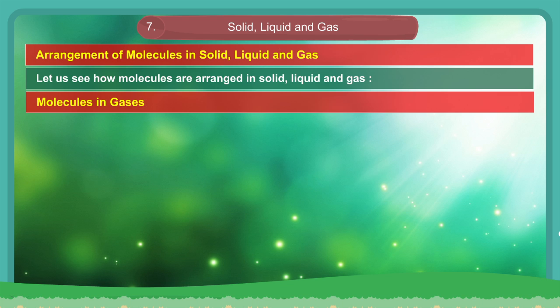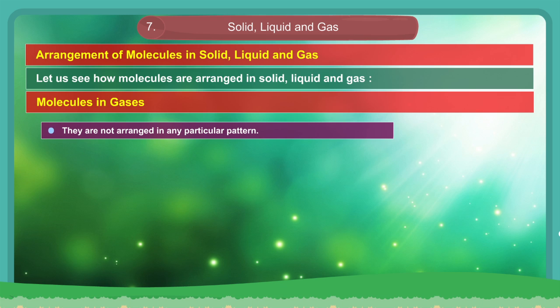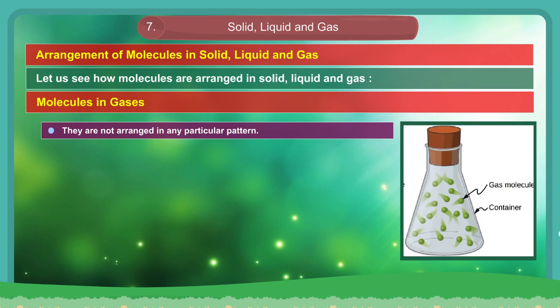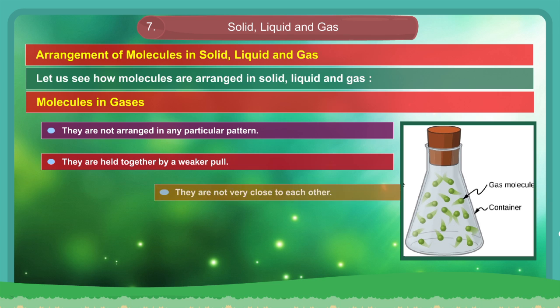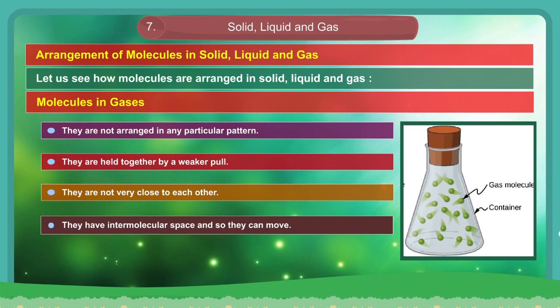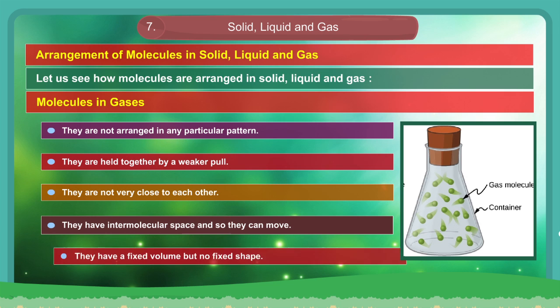Molecules in gases. They are not arranged in any particular pattern. They are held together by a weaker pull. They are not very close to each other. They have intermolecular space and so they can move. They have no fixed volume and no fixed shape.